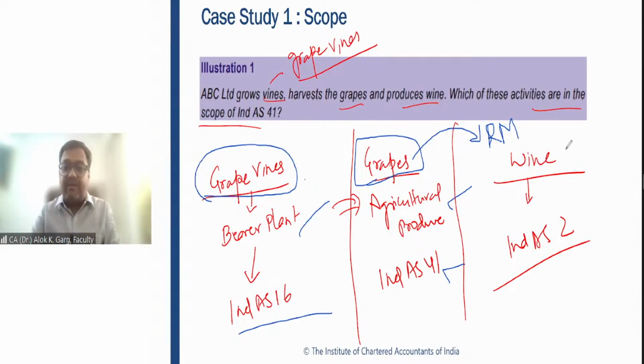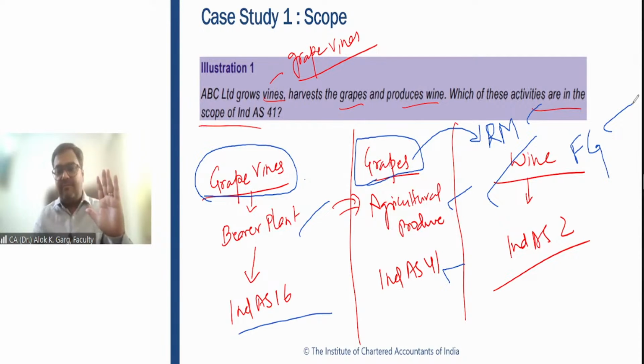That is the second accounting entry. And when the company processes and manufactures wine, it becomes finished goods. So raw material and finished goods are both inventory. This is the life cycle of this entire accounting.